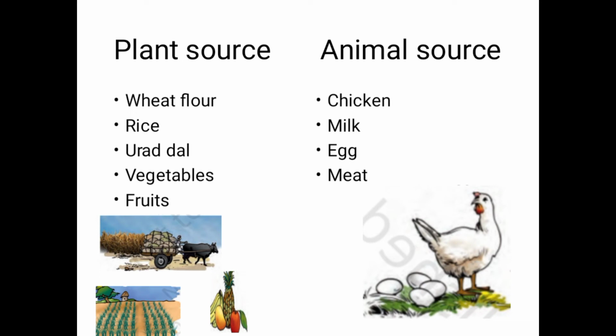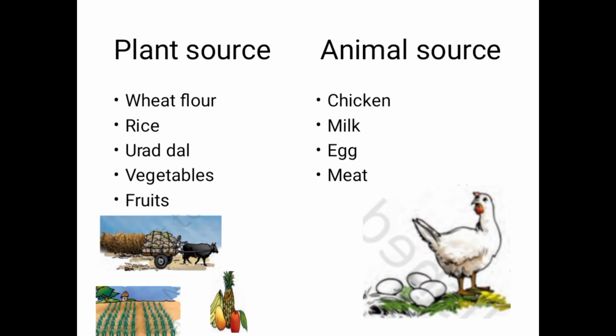It is the same with urad dal, and you have seen vegetables like tomato, chilies and brinjal. All these are vegetables grown on plants. Fruits like apple, banana and all the other fruits which you eat are from plants. What are the animal sources, or the food varieties which you get from animals? That is chicken, milk, egg and meat. All these things we get from animals.